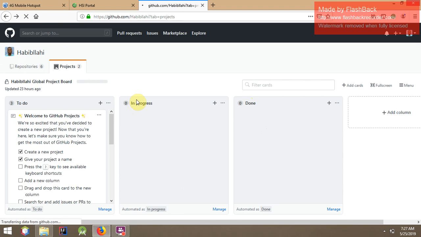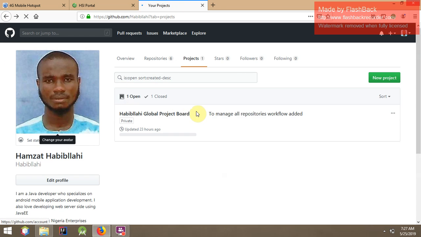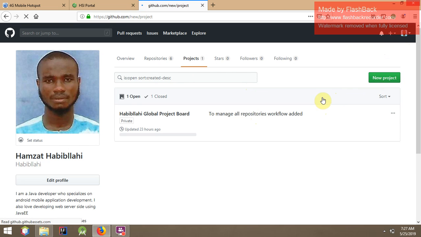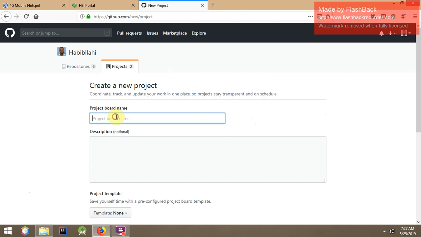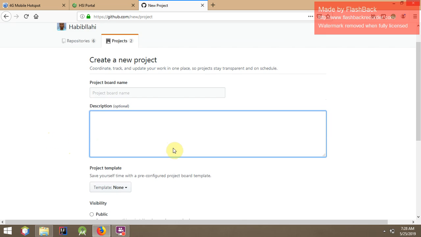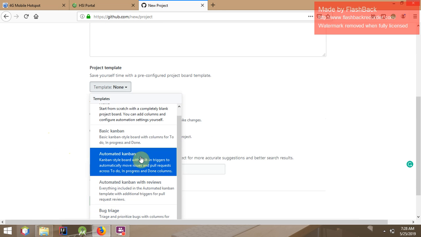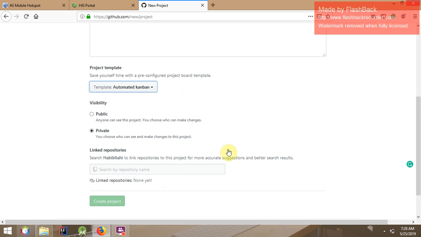Now, let's look at how you can create projects at the user level. I can come to the project tab and create new, and I can also come to this add tab and create new project. It's going to do the same thing, so I'm going to choose this. By clicking on that button, you can see I can give the project name, just any project name will do. We are not doing that now. You can give the description of the project, and you can give the template. Now, you know I told you it's a Kanban visualization of the whole thing. So most often than not, I choose automated Kanban. It does a lot of things itself.